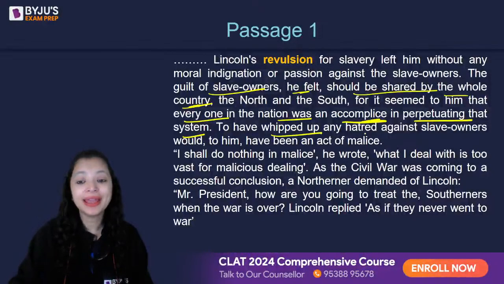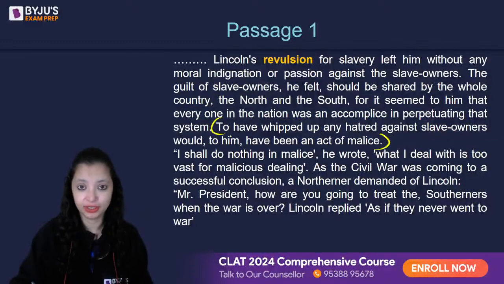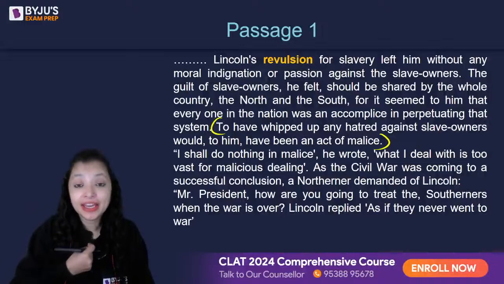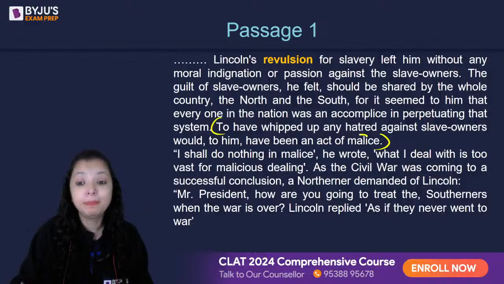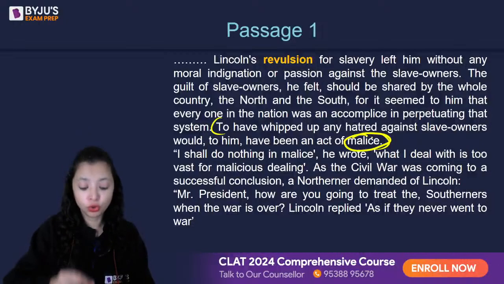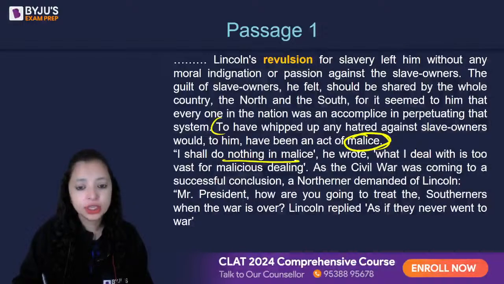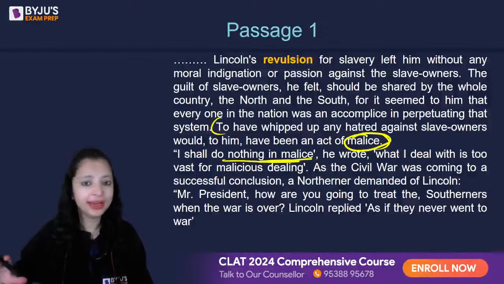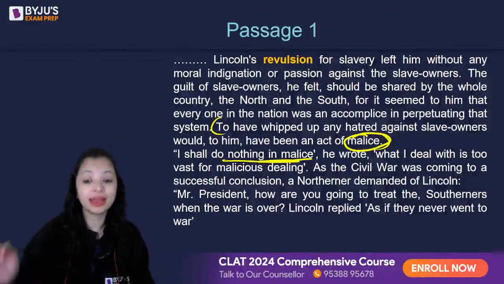To have whipped up any hatred against slave owners would to him have been an act of malice. Please read the line carefully. He says, if he had hatred in his mind, he would do something with bad intention. Malice is ill intention. If he had hatred in his heart, he would do something with ill intention. And I have nothing to do with ill intention. I have no ill intention in my mind. Okay, what I'm doing is going to be good for everyone.